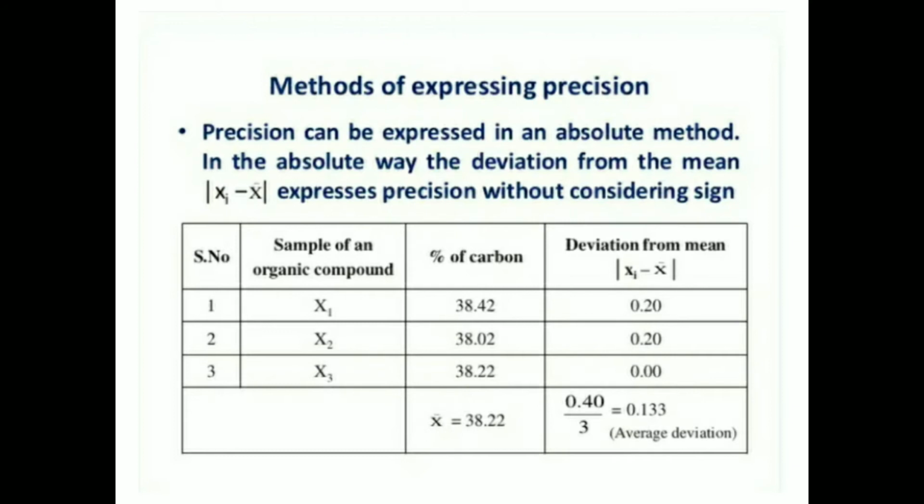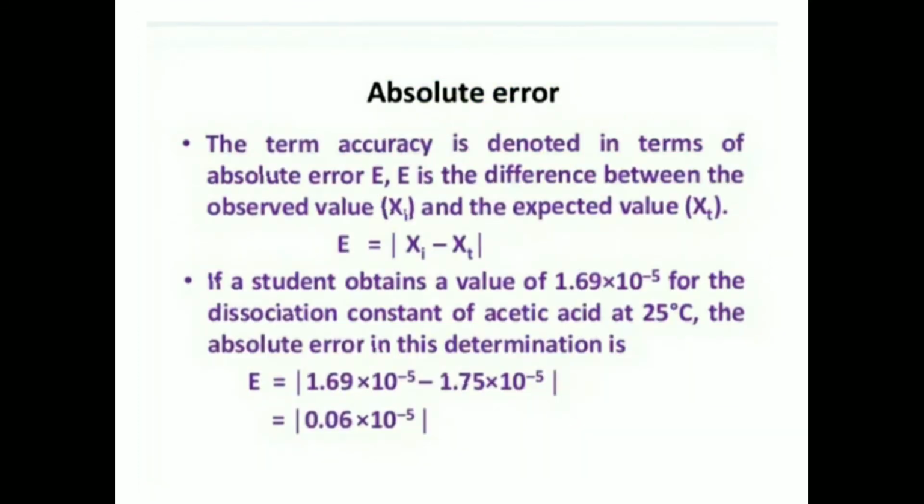Sample of an organic compound x1, x2, x3, percent of carbon 38.42, 38.02, 38.22, x̄ is equal to 38.22. Deviation from mean 0.20, 0.20, 0.00. 0.40 upon 3 is equal to 0.133, average deviation.